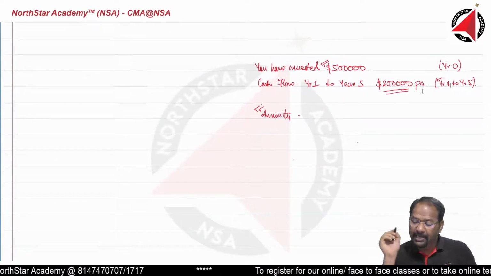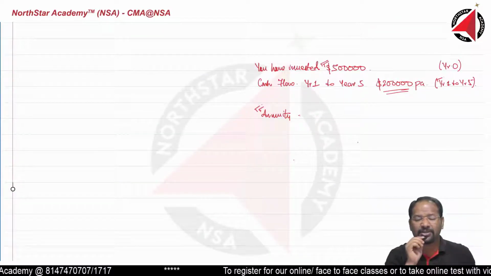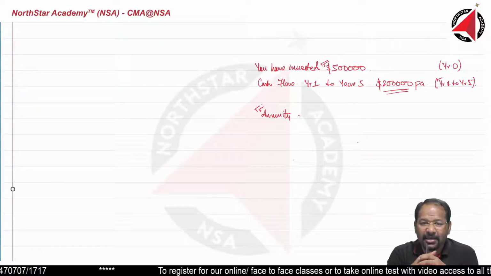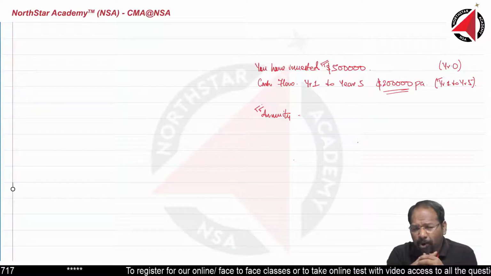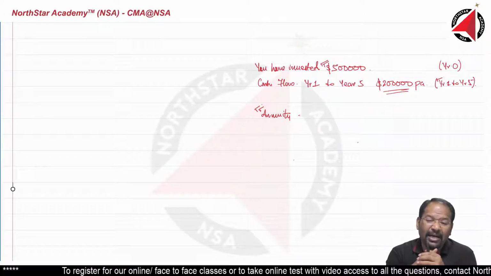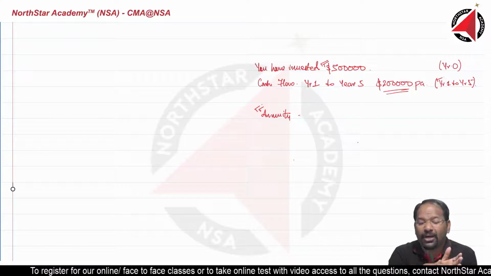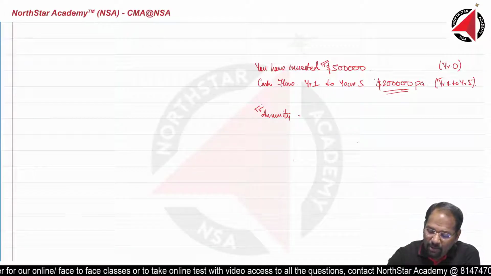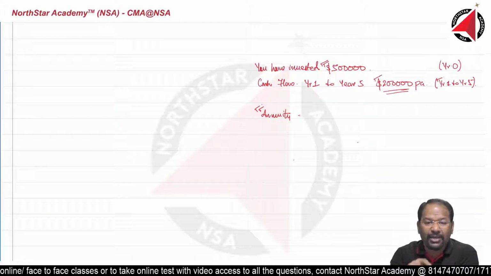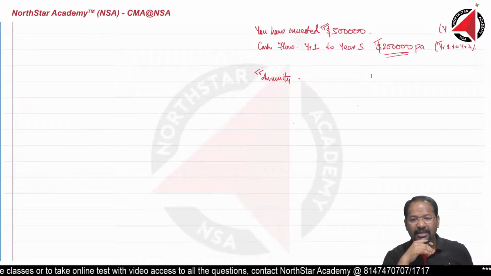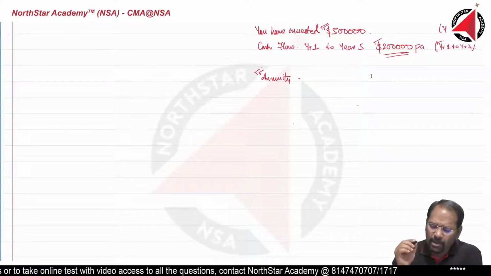Now, here I am investing 500,000 in year 0 and the remaining money I am getting in year 1 to year 5. The problem here is the value difference. The value of money today and the value of money over a period of 5 years are going to be different. So you are going to convert this amount of money into today's value terms. The question is, how are you going to convert this into today's value terms?